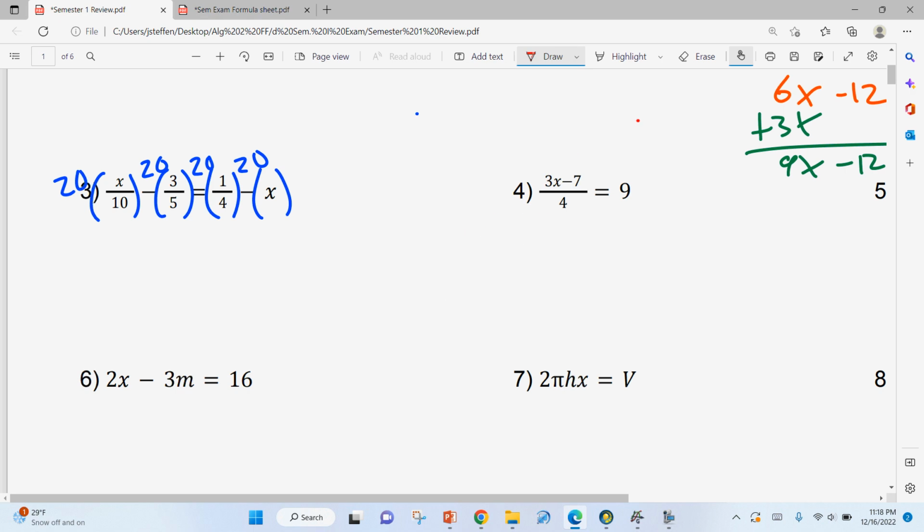So now we have 20 on top and 10 on bottom. So 20 divided by 10 cancels. So we have 2 on top. 20 divided by 10 is 2. 20 divided by 5 is 4. 20 divided by 4 is 5. And 20 times x is just 20 times x. That doesn't cancel anything because there's no denominator.